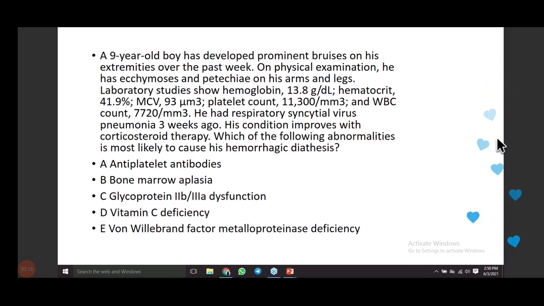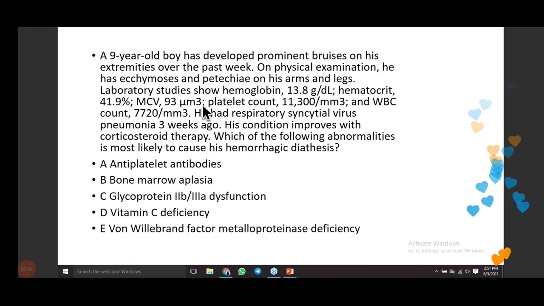Okay, the answer is antiplatelet antibodies. This is a classical case of acute ITP, that is immune thrombocytopenia. The patient is a child, just a 9-year-old. The second clue was the platelet count of 11,000; platelets are classically less than 20,000.